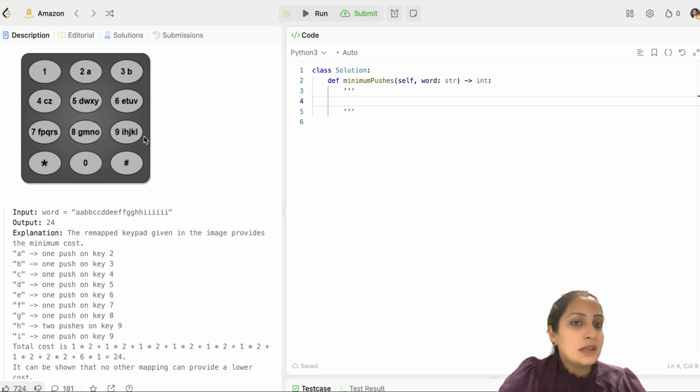You have 26 letters at max. You don't have more than 26 alphabets, right? So you can divide them this way. So you don't have to do the mapping every time the question is given to you. You just have to use this trick to solve the question.